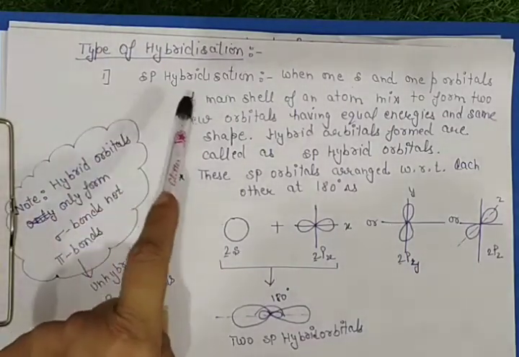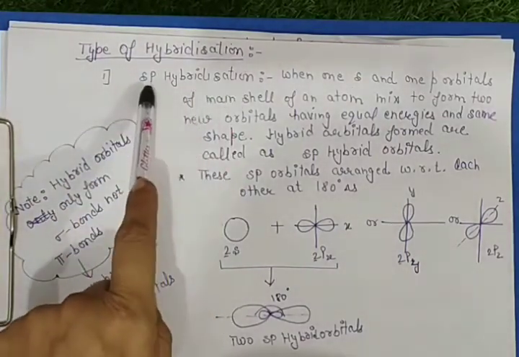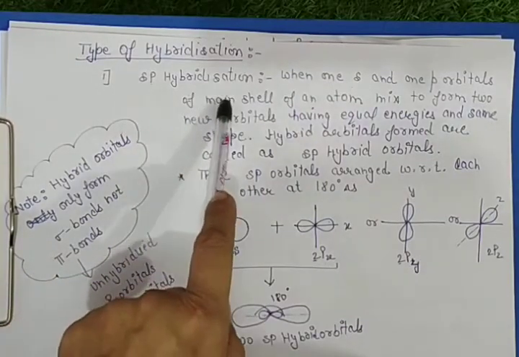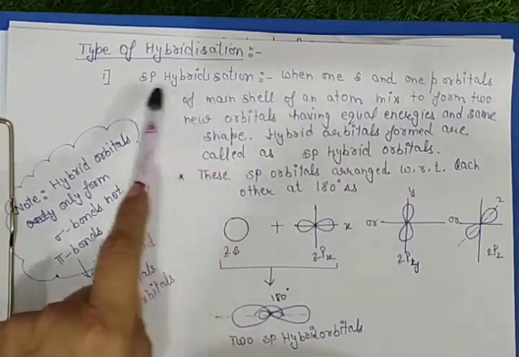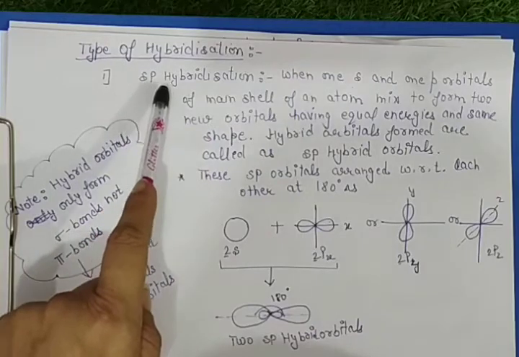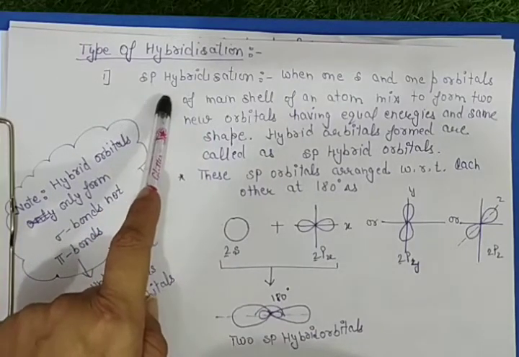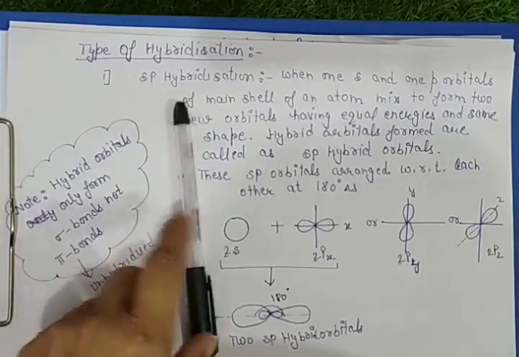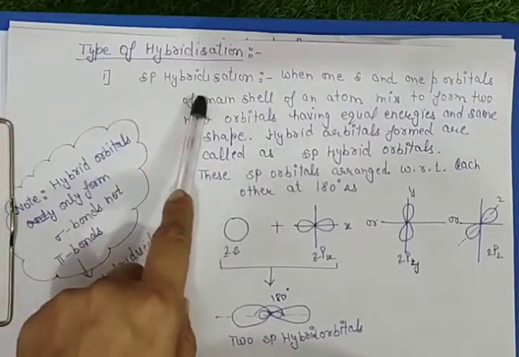First one is sp hybridization. Here, which atomic orbitals are involved in hybridization is equal to its name.